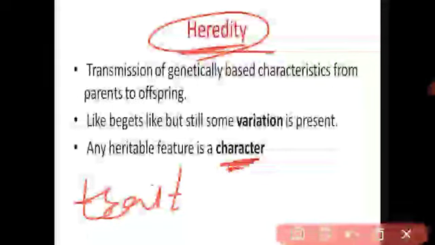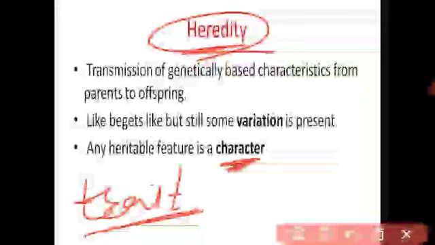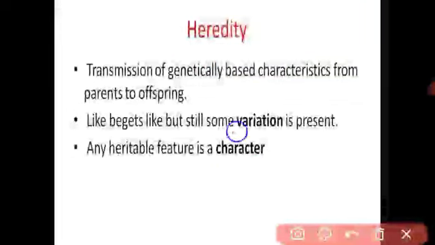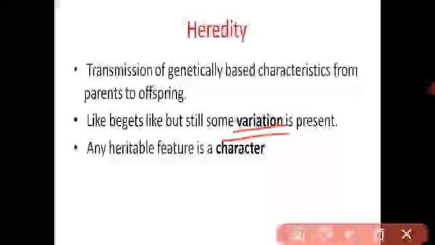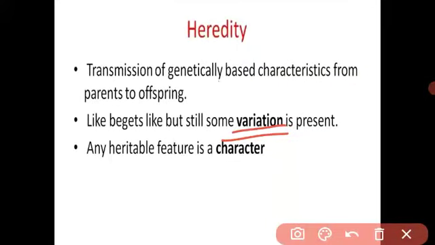Character, got it? What is meant by character? What is meant by trait? Character means the body feature. It is called the character, and an alternative form of a body feature is called the trait. Let us see variation. Why does variation happen? See, students, like begets like, meaning the young ones look like their parents. The cat reproduces a kitten, the dog reproduces a puppy, the same species reproduces the same species, but there is some difference.